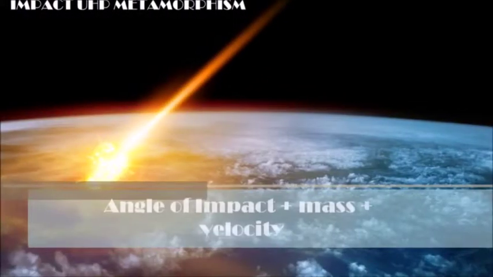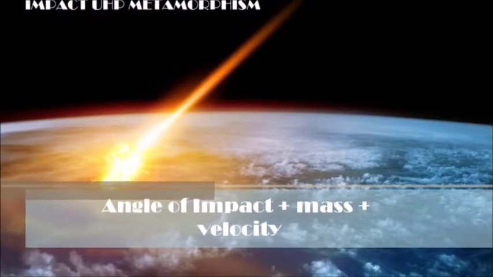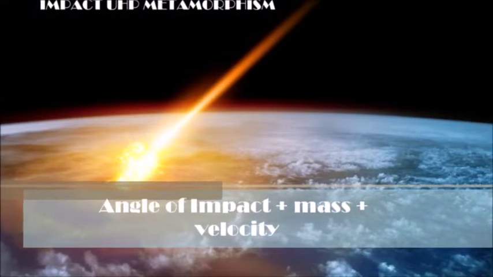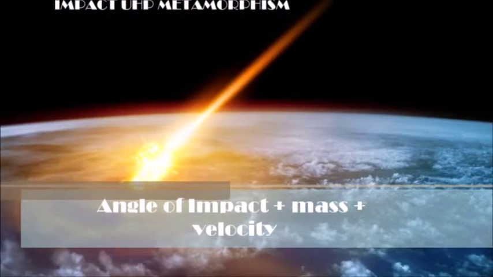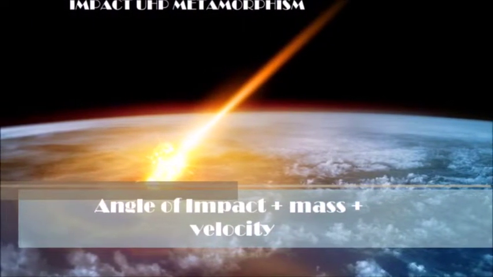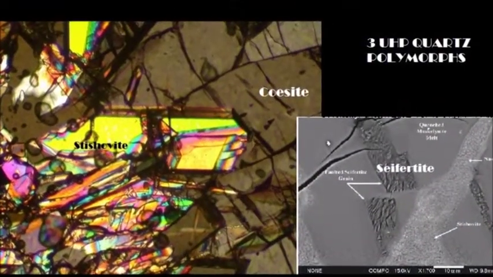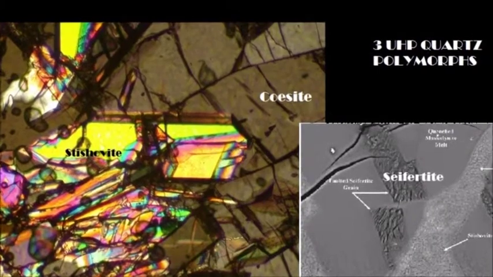It depends on the impact angle, velocity, and the mass of the meteorite. Impact pressure can vary enormously. Therefore, impact metamorphism has a larger range of UHP mineral products than UHP subduction metamorphism. Fine-grained coesite in quartz-bearing sandstones is the first UHP mineral sample found in nature.